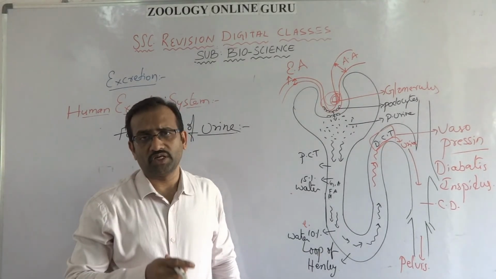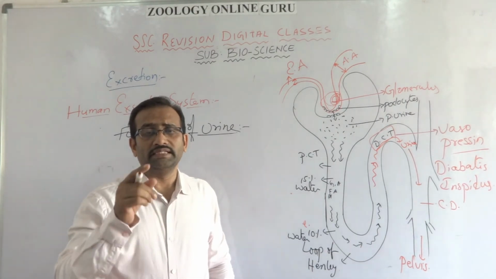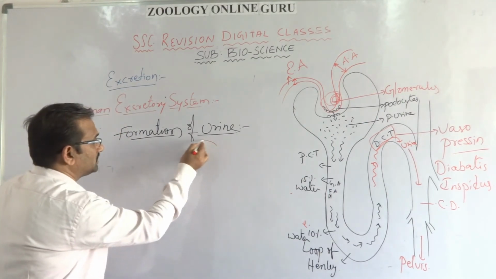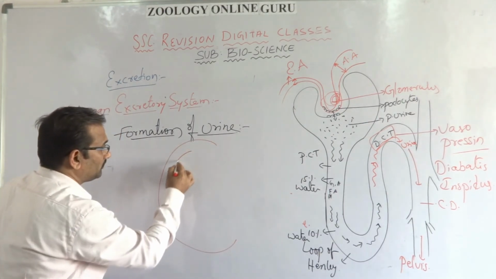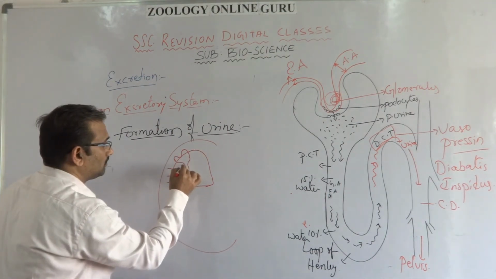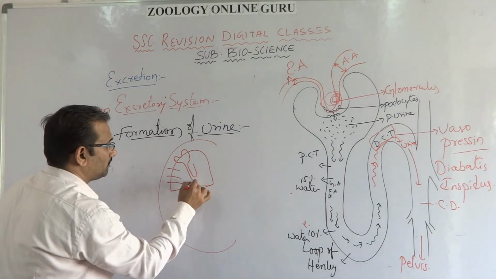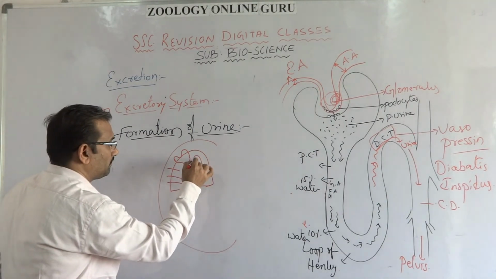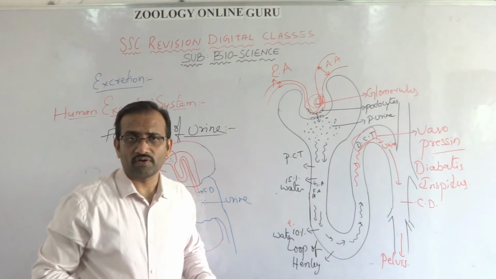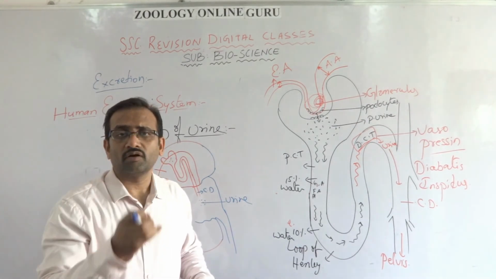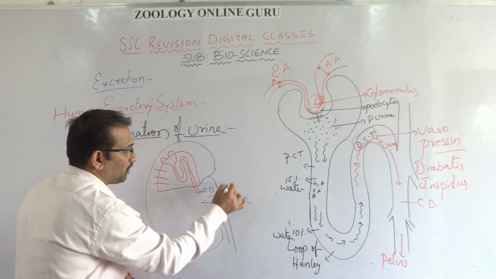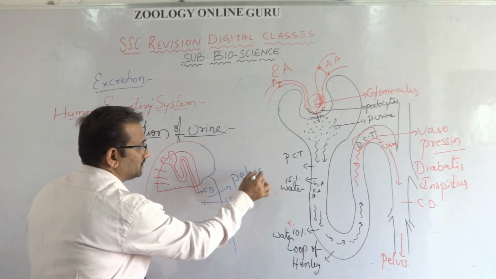After the tubular reabsorption, the urine is concentrated and enters into the pelvis. This is the kidney. This is calyces. So here, from each of the nephrons, the collecting duct collects the concentrated urine and deposits it in the pelvis. So this broad area is called the pelvis.